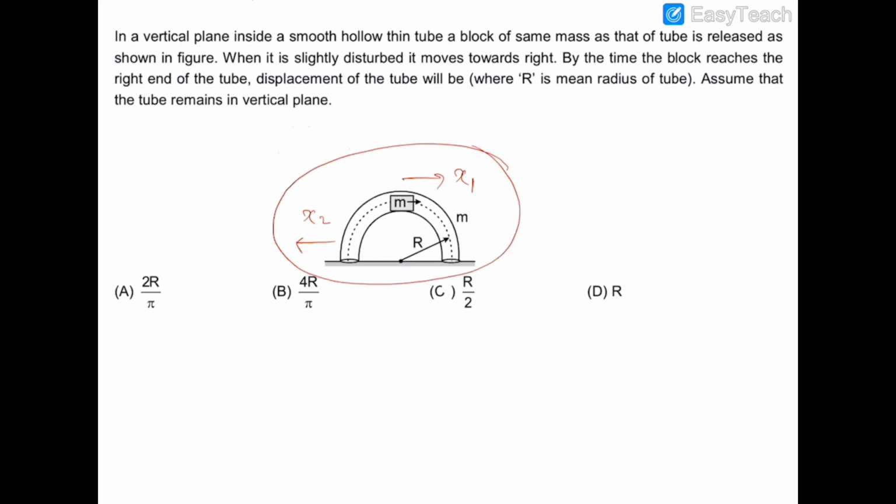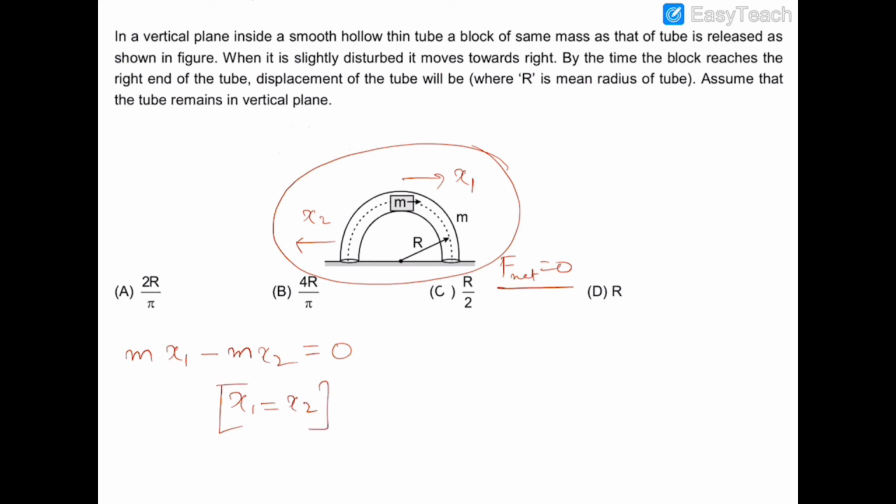Because as the block moves forward, the tube will go backward to conserve the momentum, as the net external force on this system is 0. So we can say that m x1 minus m x2 is the net mass movement, and that would be equal to 0 because the center of mass will not move as the net external force on the system is 0. So x1 is equal to x2.